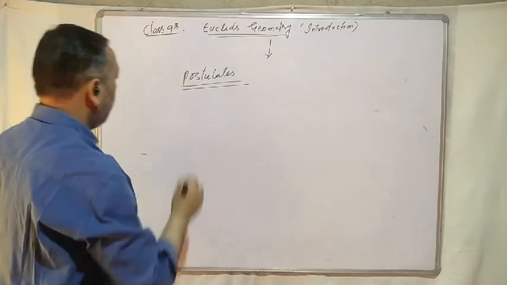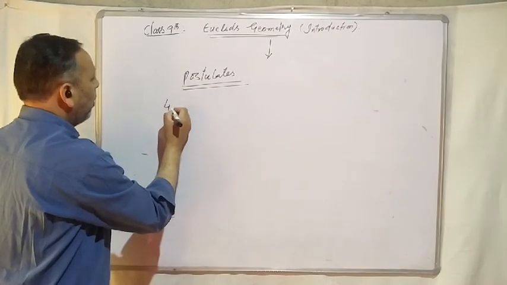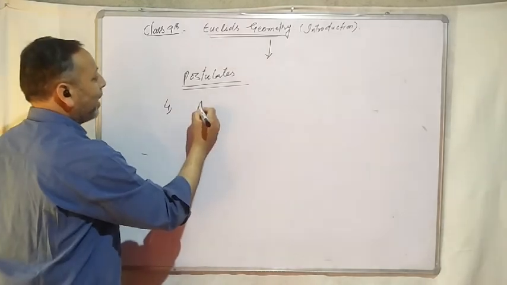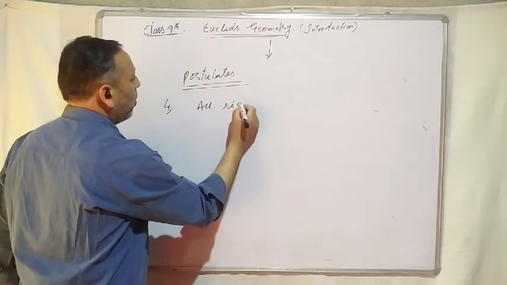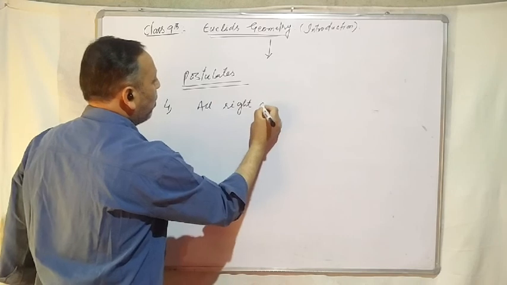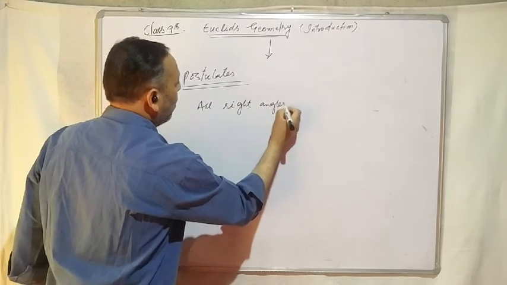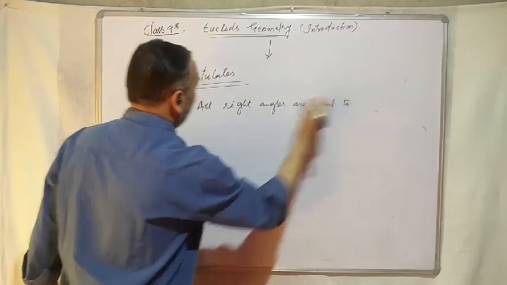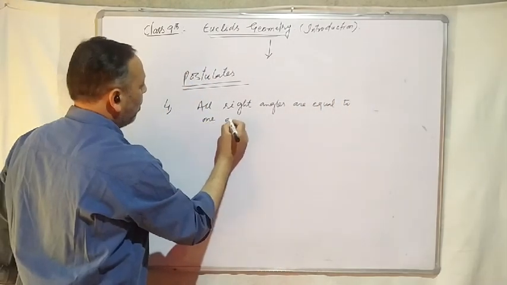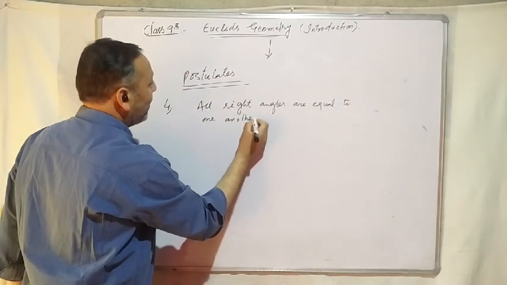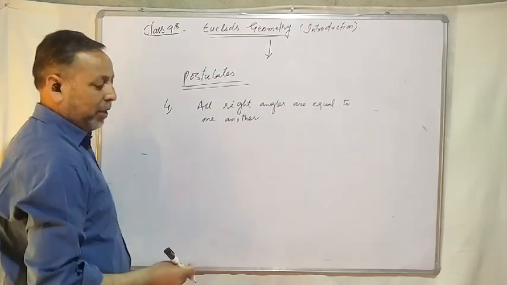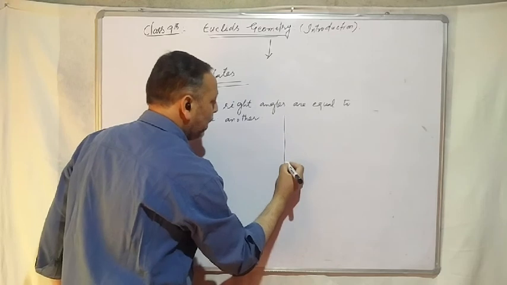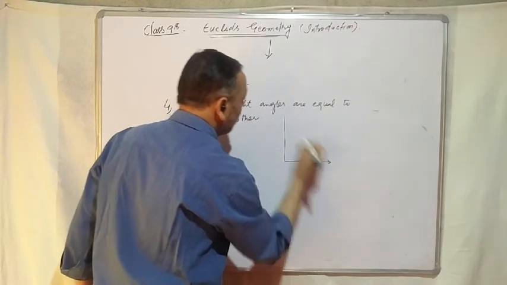Number 4. All right angles are equal to one another. Right angle जो है वो हमेशा एक दूसरे के बराबर होते हैं. चलो, this is a right angle.